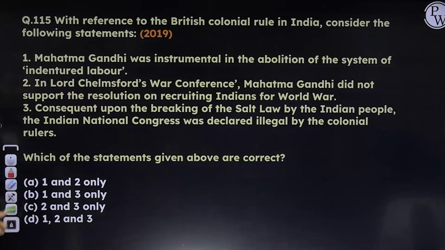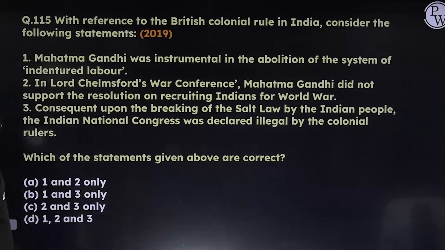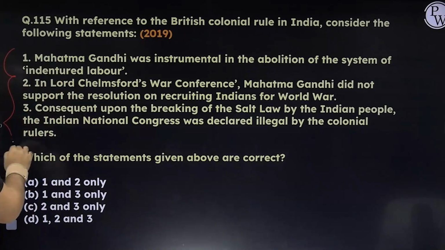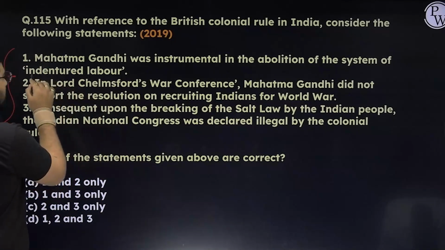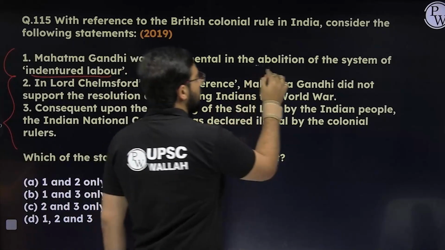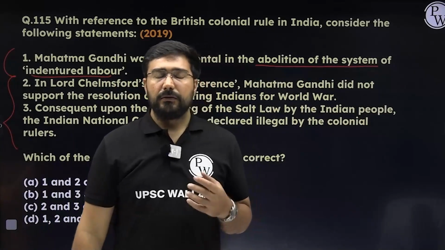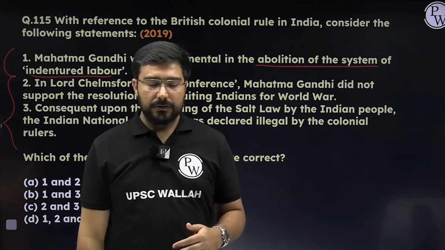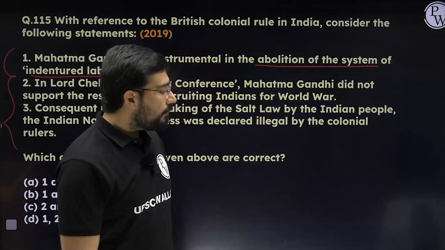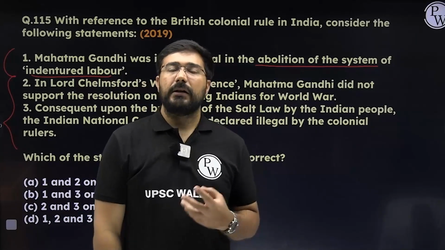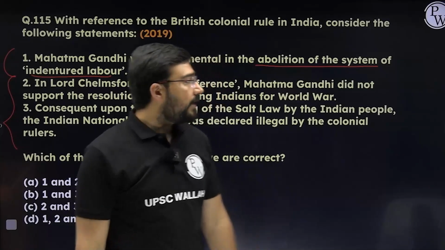Next, with reference to the British colonial rule in India, consider the following statements. Statement 1: Mahatma Gandhi was instrumental in the abolition of the system of indentured labour. This statement is correct. He even led a campaign against this in South Africa. After coming to India, he also tried that these kinds of systems which were trying to treat laborers as slaves, mostly in the plantation industry, should be done away with. The first statement is correct.